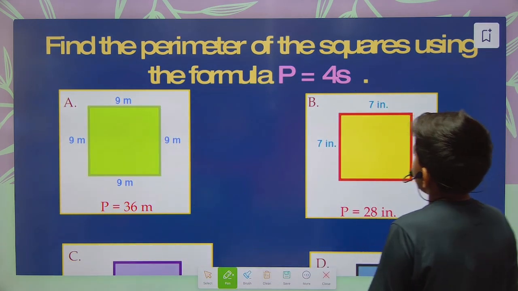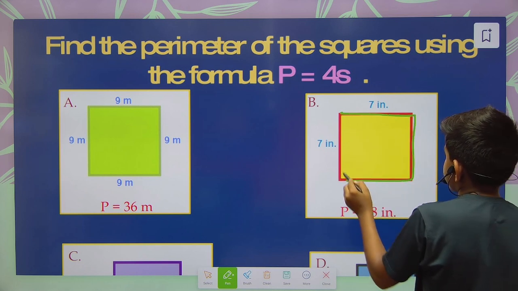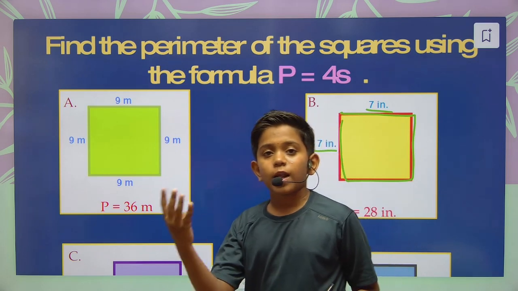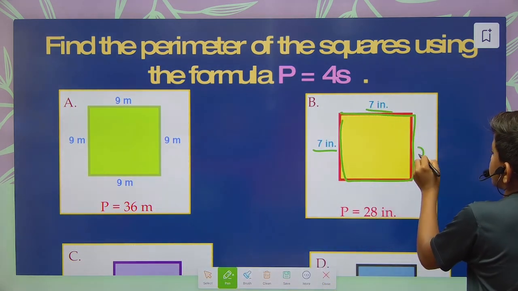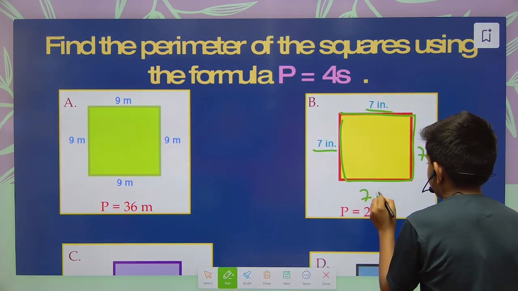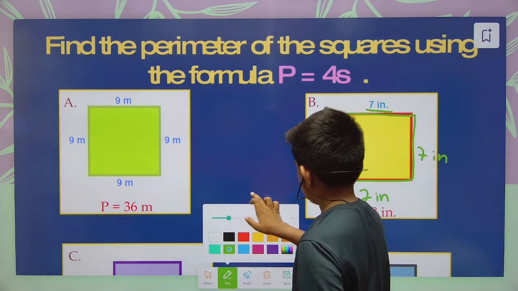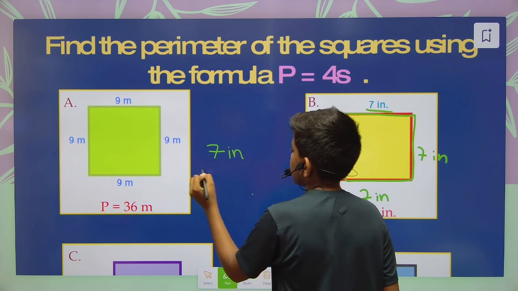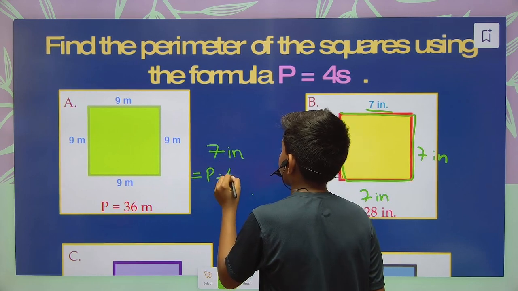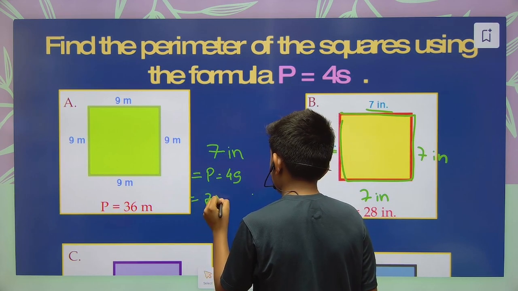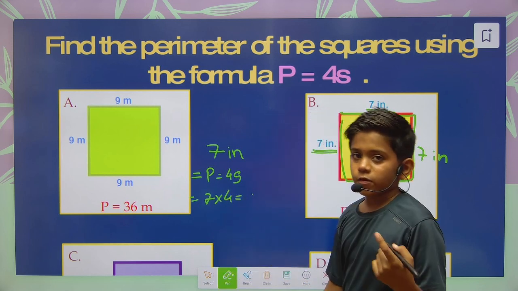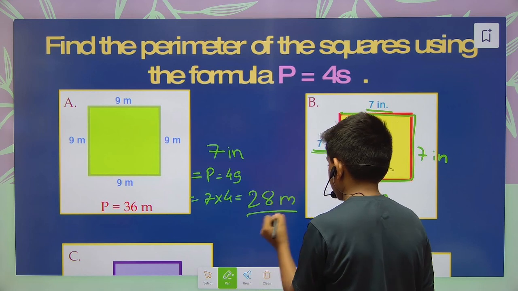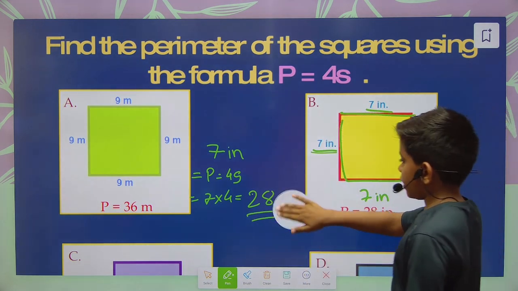Next we have 7 inch one side. So here we have been given only two sides, but as we know the four sides of the square are equal, so we have to understand that this is also 7 inch, this is also 7 inch. Okay, so here let's take one side, that is 7 inch. The formula is P is equal to 4s. 7 into 4, 7 ones are 7, 7 twos are 14, 7 threes are 21, 7 fours are 28. So 28 meter is the answer. Yes, it is 28 inch.